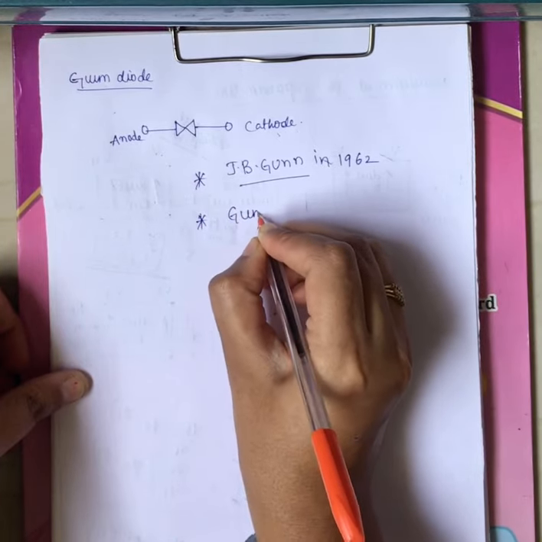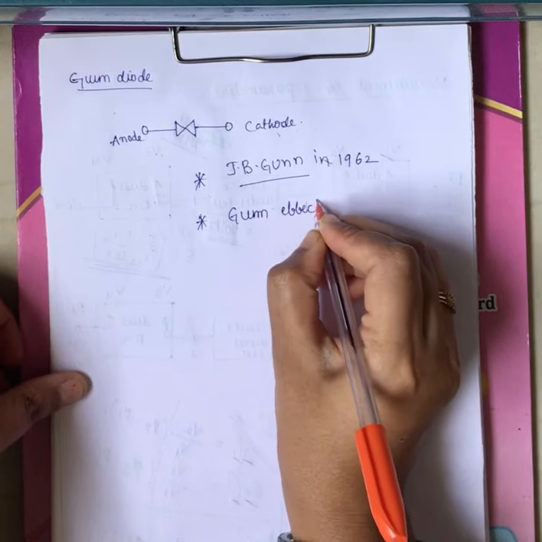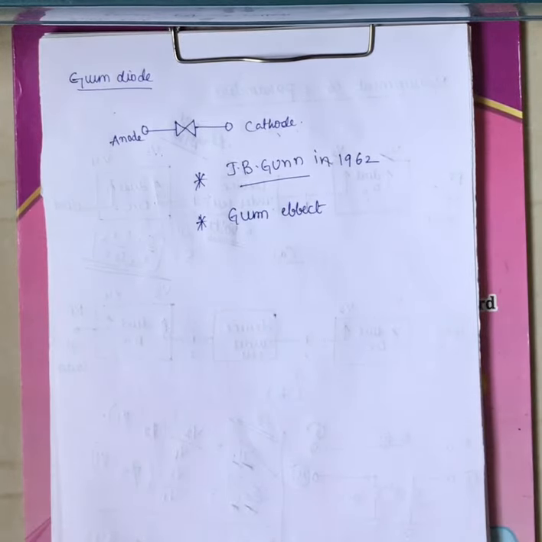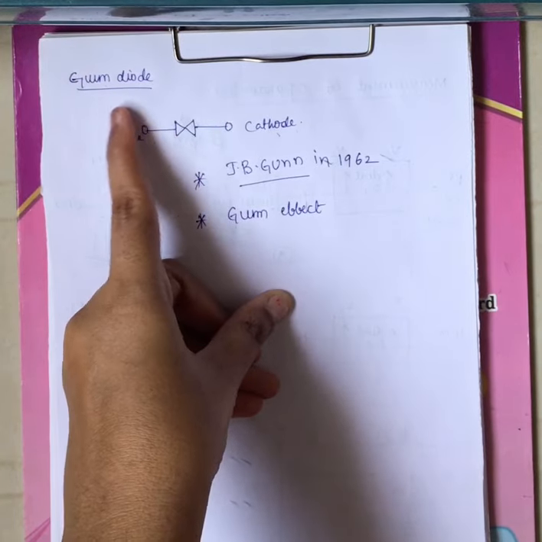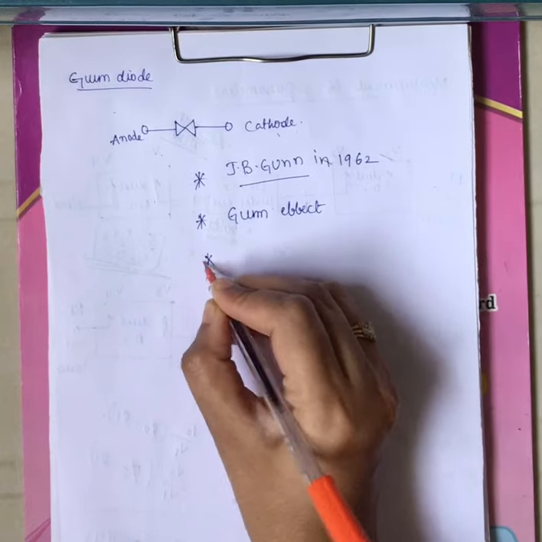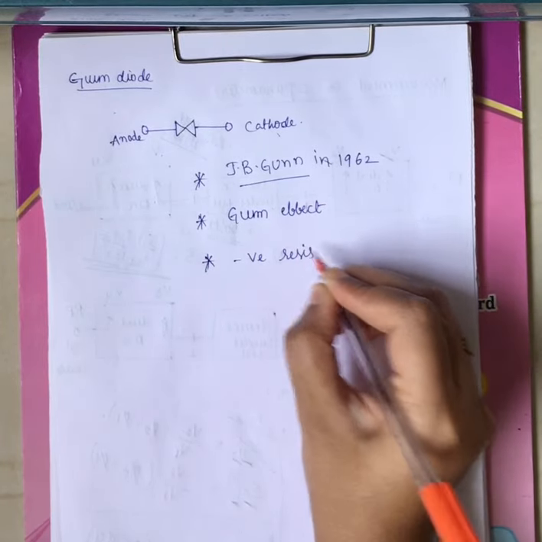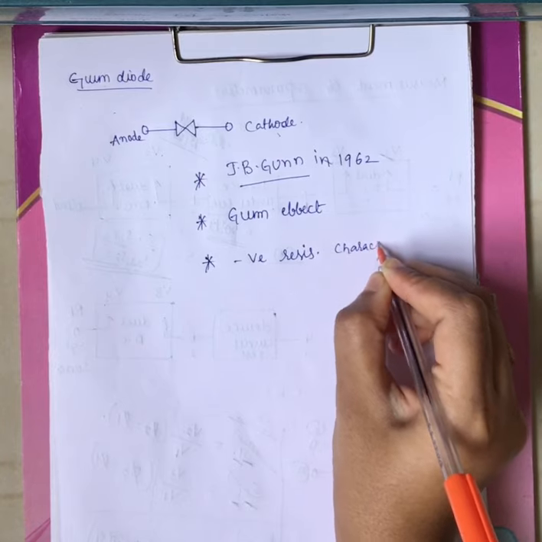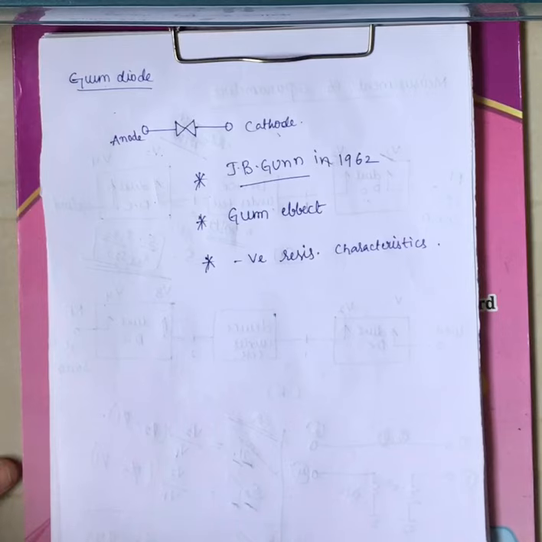What is the Gunn effect? We will see while explaining its operation. It basically works on the principle of the Gunn effect, discovered by the scientist J.B. Gunn, and because of his discovery the name is given to the diode. That's why it is called the Gunn diode, discovered in 1962, right? Now it has negative resistance characteristics. What are negative resistance characteristics? We will see while seeing its operation, right?